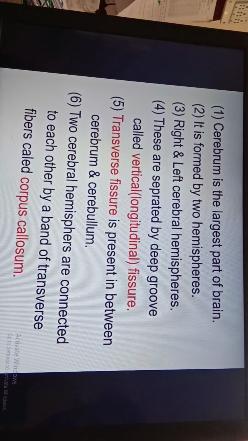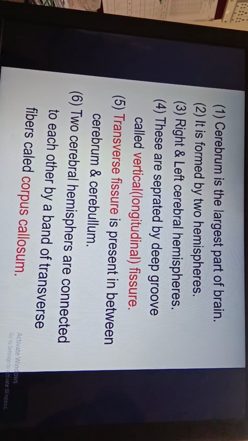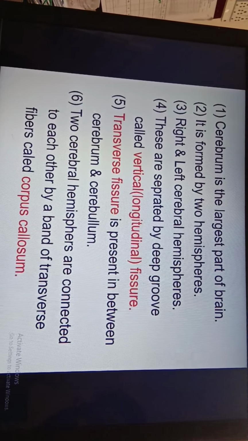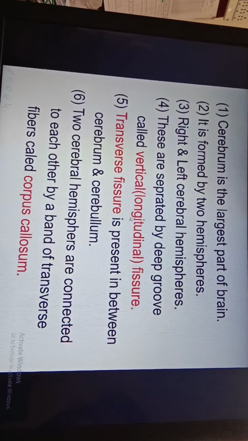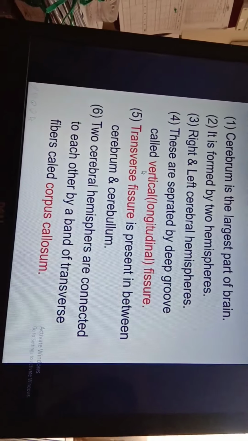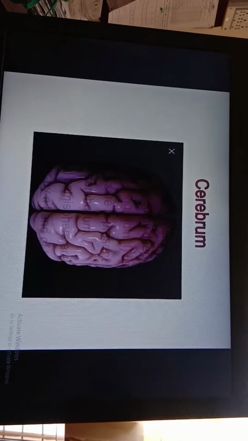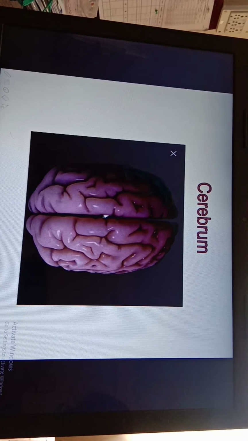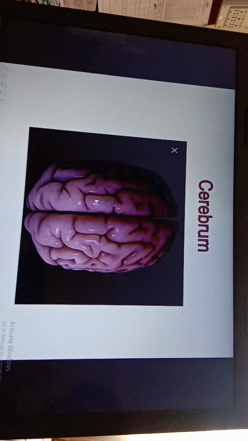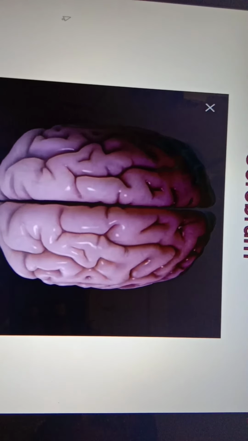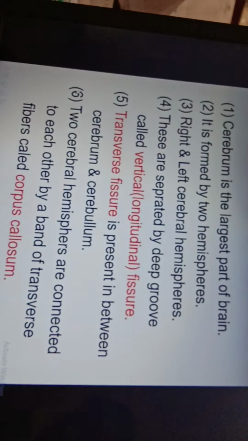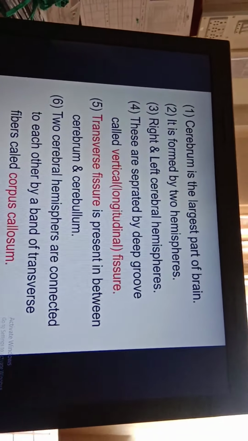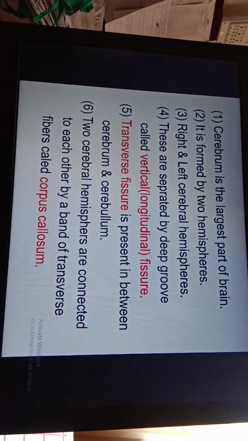Transverse fissure is present between cerebrum and cerebellum, and longitudinal fissure is present between the right and left cerebral hemisphere. You can see in this diagram, this is the longitudinal fissure, which is present between the right and left cerebral hemisphere. Transverse fissure is the fissure present between cerebrum and cerebellum.